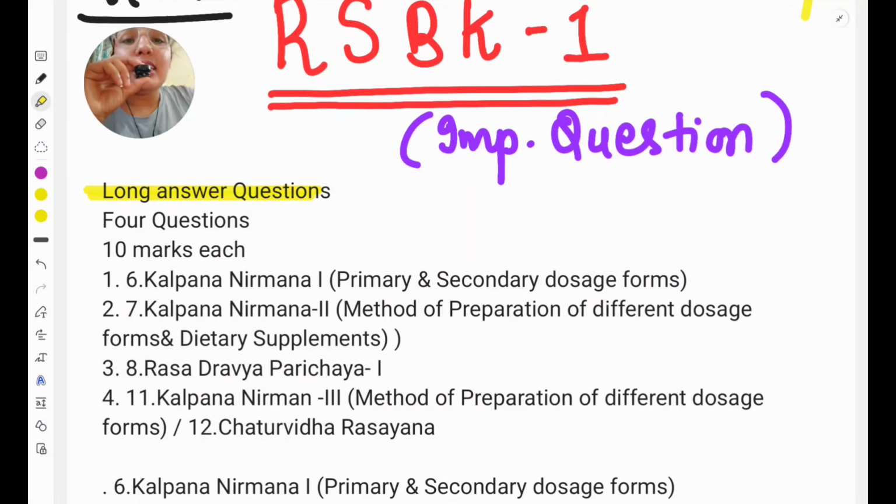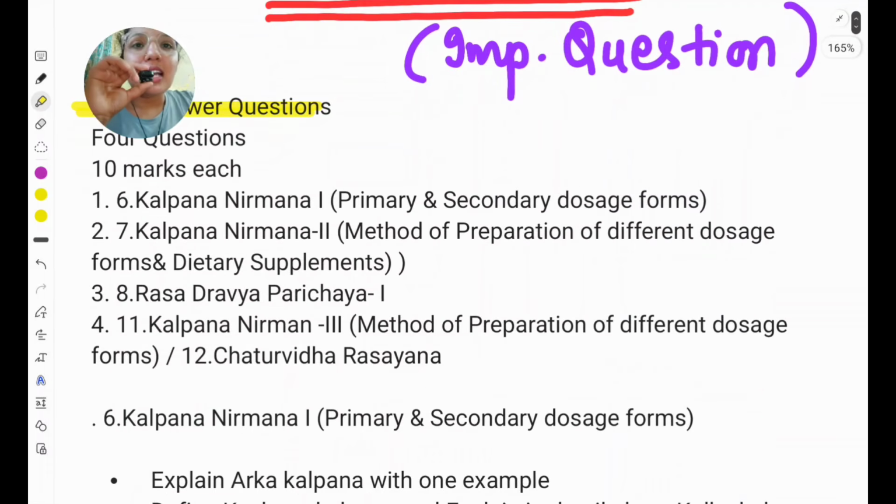Okay, second important thing is about MCQ. Tomorrow the MCQ video will come, so that you can see the MCQs also, specifically for this particular university. Actually these MCQs are all NCISM MCQs, and they are from different universities. So if you do those, the same chances are there that they can repeat in your universities also. So let's start our video.